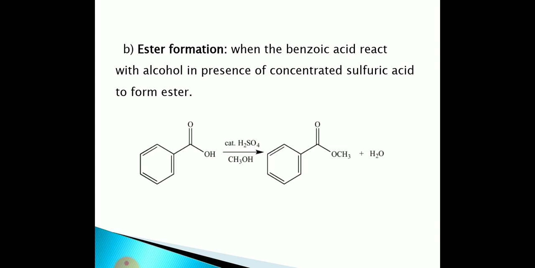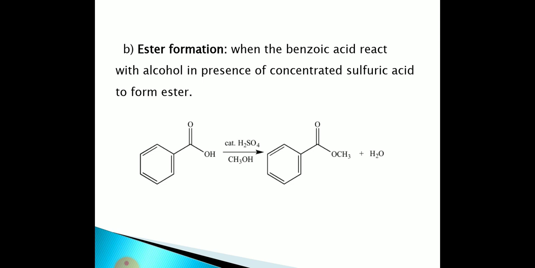The next reaction of the carboxylic group is ester formation. When benzoic acid reacts with alcohol in the presence of concentrated sulfuric acid, it forms an ester. In the esterification reaction, the sulfuric acid acts as a catalyst.